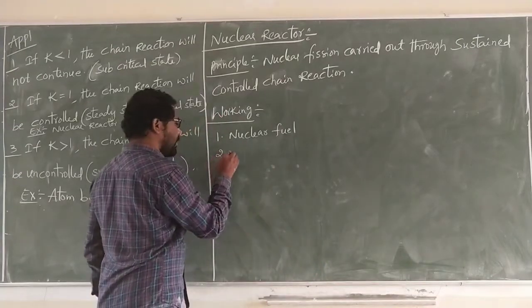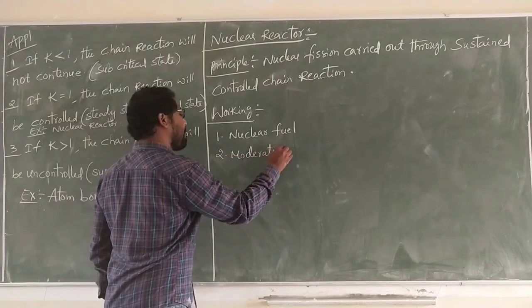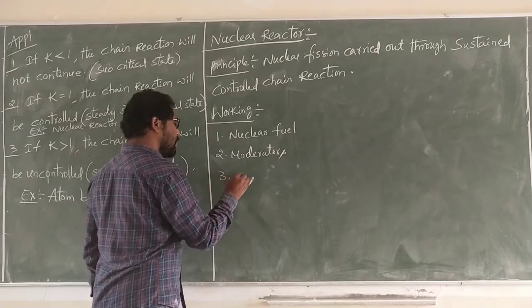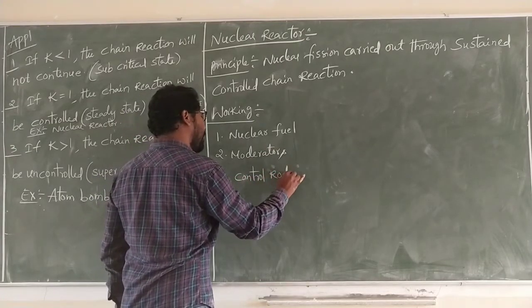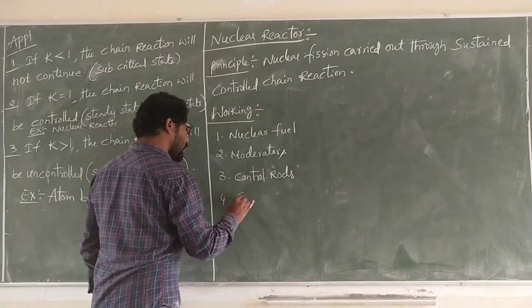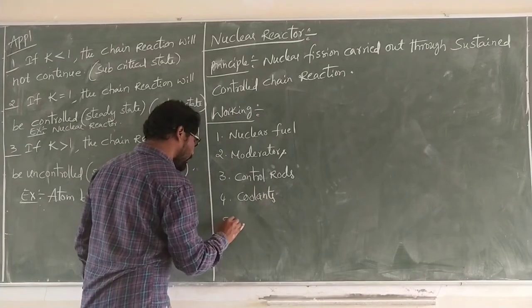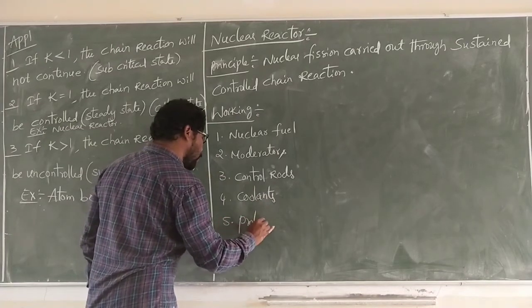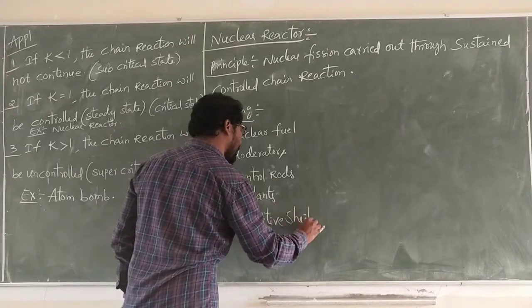Second one, moderators. Third one, control rods. Fourth one, coolants. Fifth one, protective shielding.